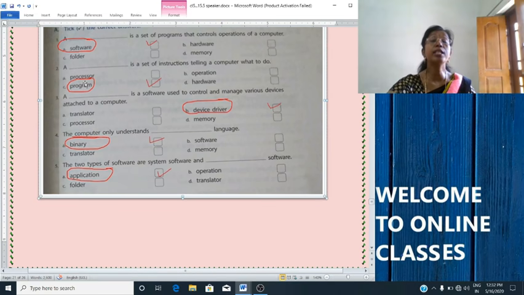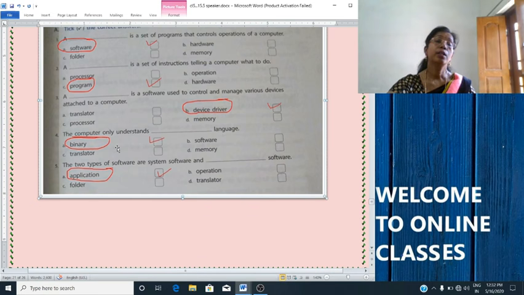So the correct answer is program, option C. Now, third question, a dash is a software used to control and manage various devices attached to a computer. The options are translator, device driver, processor, memory. So the answer is device driver, option B.